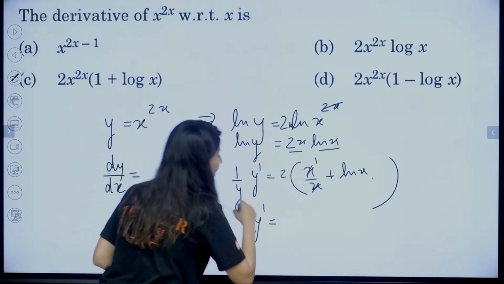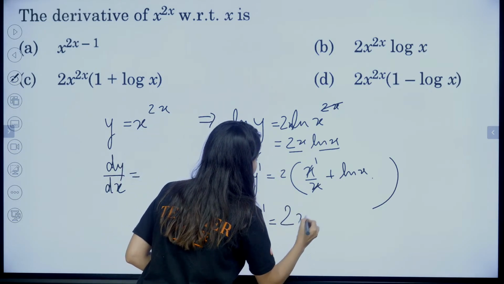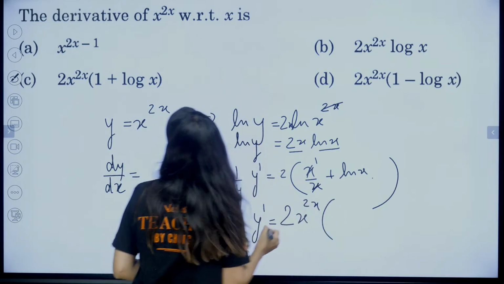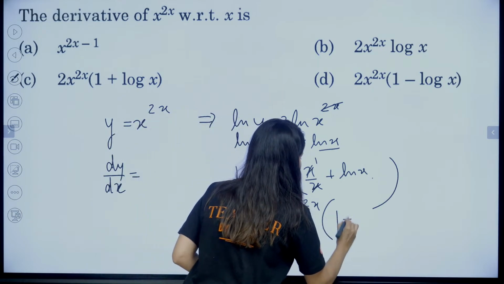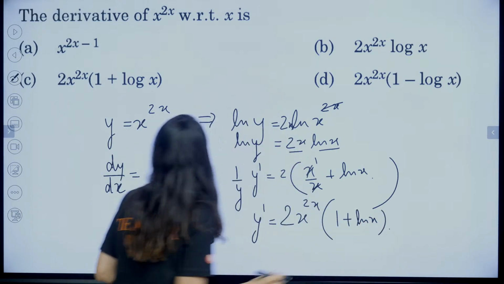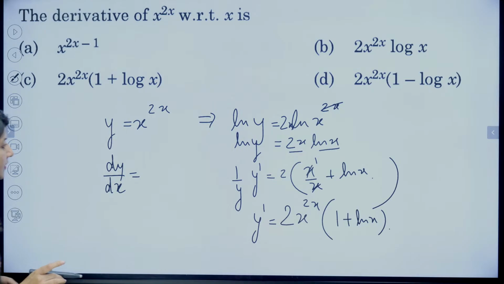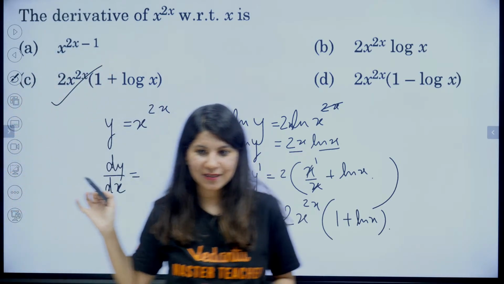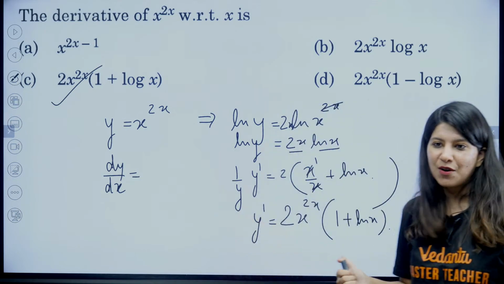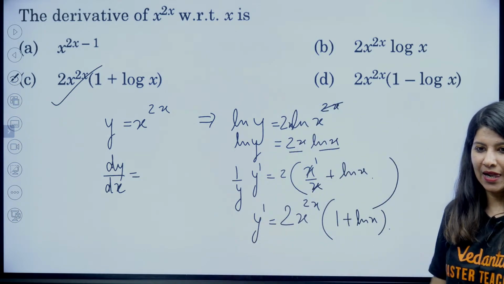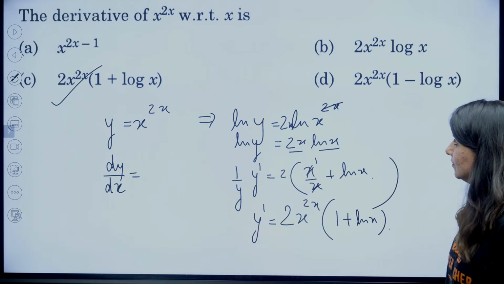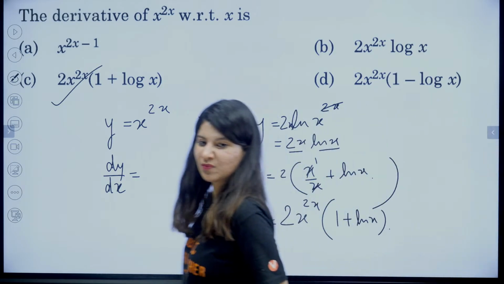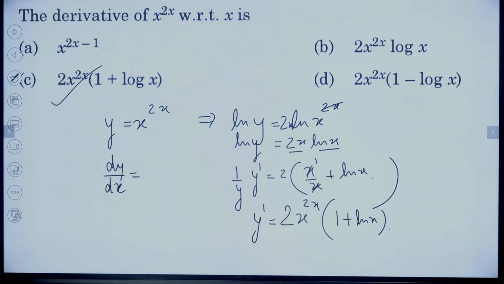Y dash is coming as y, so 2y, that is 2x raised to power 2x, and 1 plus log x. Which answer is correct? Who is going to tell me? Option C. Yes. Clear?